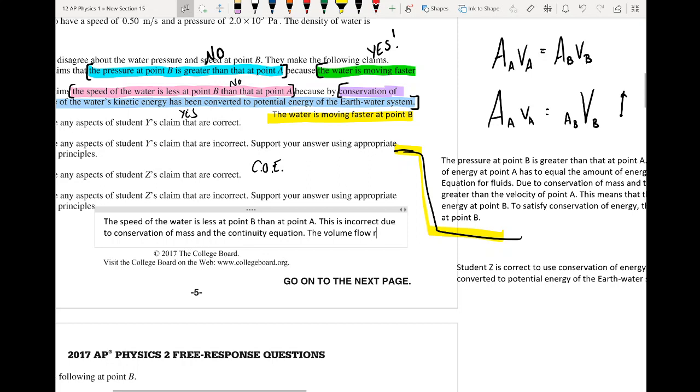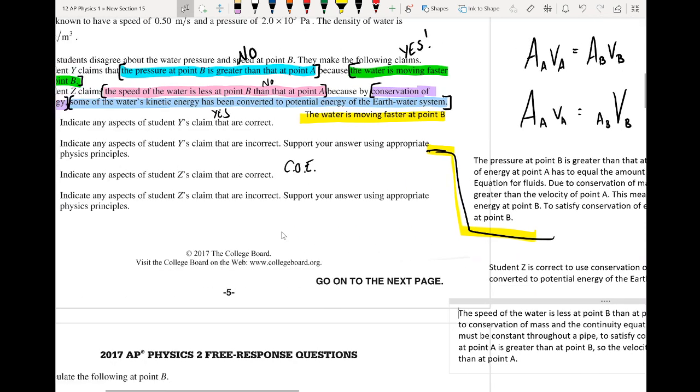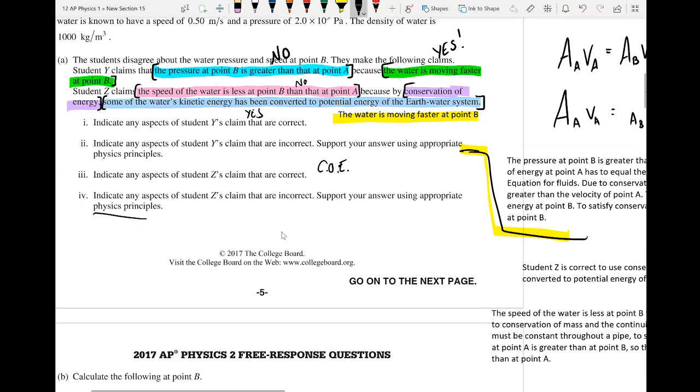The volume flow rate must be constant throughout a pipe to satisfy conservation of mass. The area at point A is greater than at point B, so the velocity at point B must be greater than at point A. So that is us referencing a physical principle, the conservation of mass.